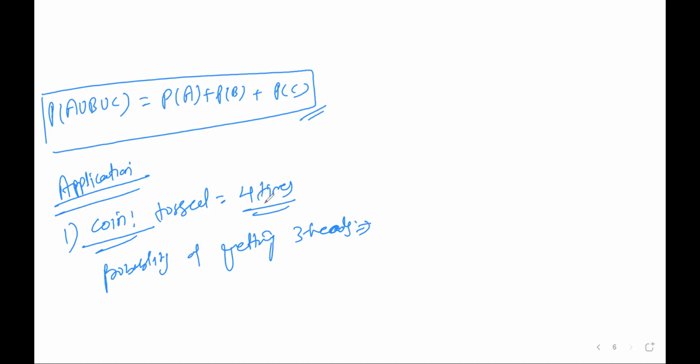If you are tossing a coin 4 times, then the sample space will be 2 raised to 4, which is equal to 16. But the probability of getting 3 heads means there should be 3 times head and one time it should be tail.